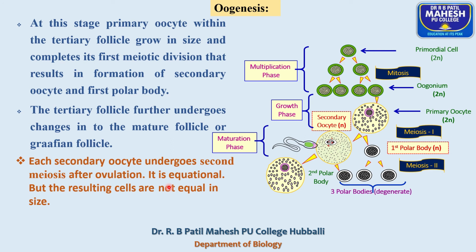a diploid zygote. And this phase we call the maturation phase, and this maturation phase takes place after attaining puberty. So this completes the oogenesis process. Next, we'll move to a very important topic that will be asked for a 5 marks question, the difference between spermatogenesis